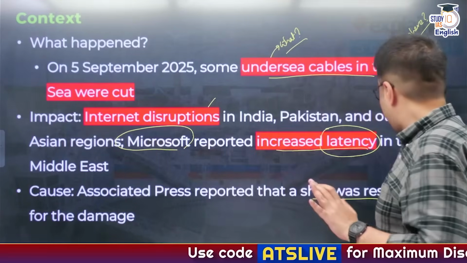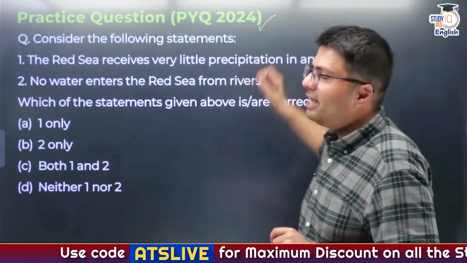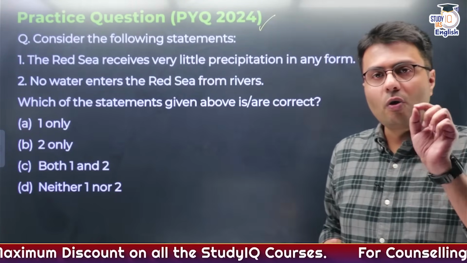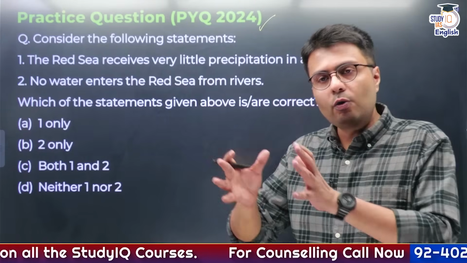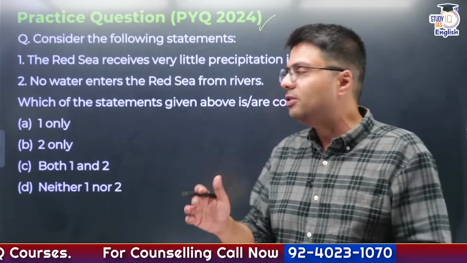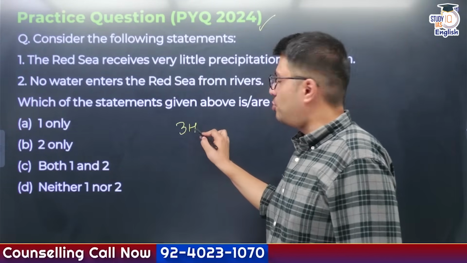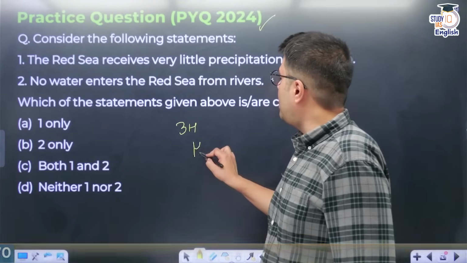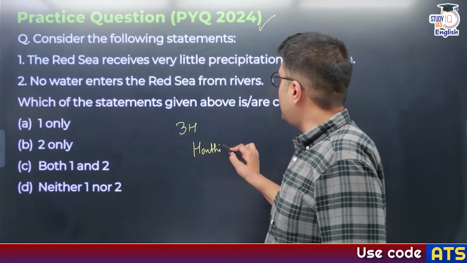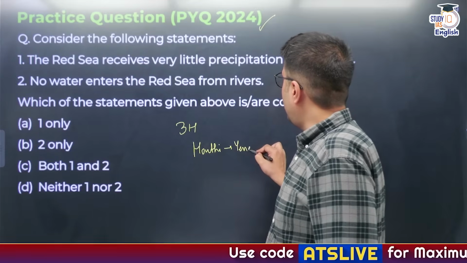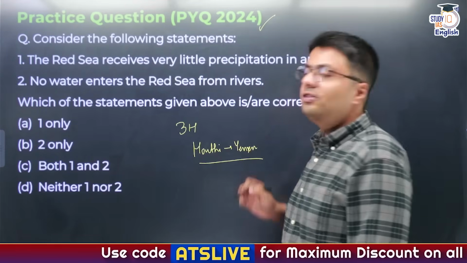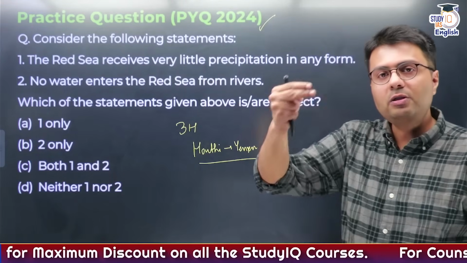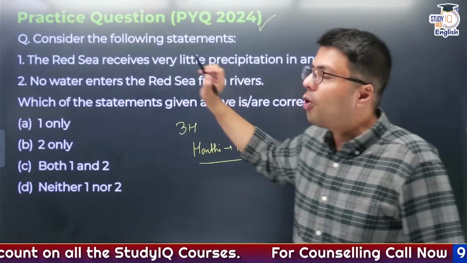But now let's see a PYQ that appeared as recently as last year, in 2024. You're aware that Israel since October 2023 has been involved in conflict with Iran and its proxies in the region, known as the 3H: Hamas, Hezbollah as well as Houthis. Houthi rebels, who are found in a country called Yemen, undertook attacks on Israeli installations in Israel using the Red Sea region. And this was the reason why UPSC picked up a question on the Red Sea.